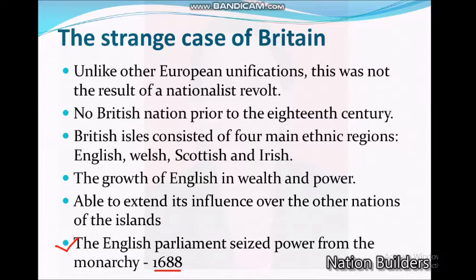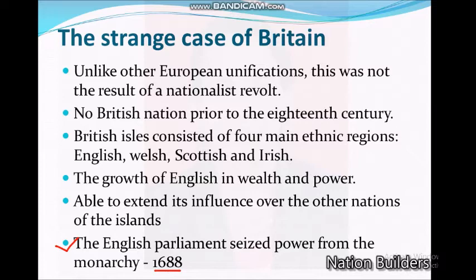The English Parliament, which had seized the power from the monarchy in 1688 at the end of a protracted long conflict, was the instrument through which a nation state with England at its center came to be forged. So in this way, England became the center and formed the nation state.